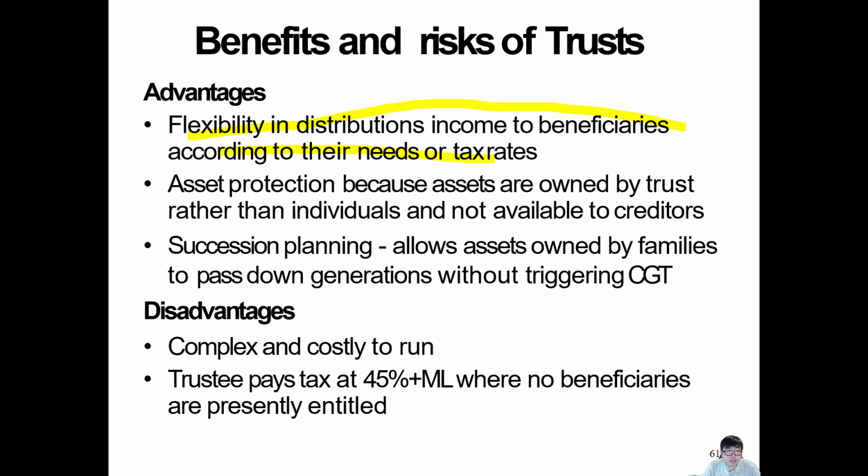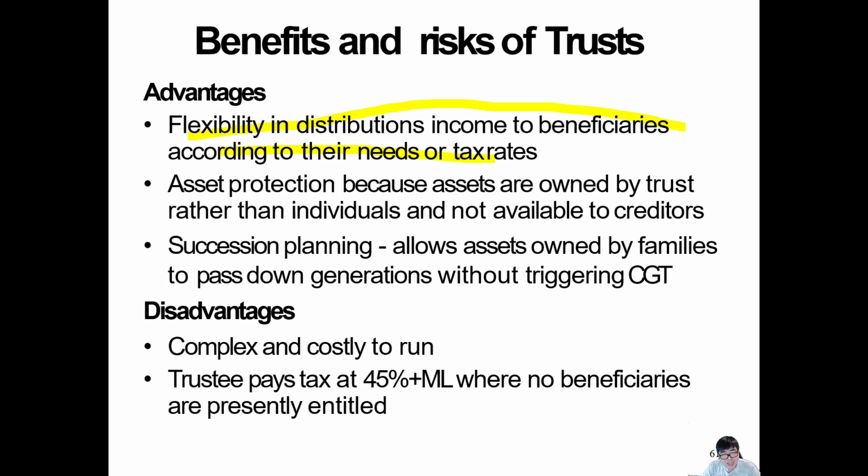And the disadvantage: it is complex and costly to run. During my time working as a tax accountant, the thing I hated the most was dealing with trusts, because it's very complicated. There are a lot of things I need to check, well, that's the job. Beneficiaries have to be presently entitled. You have to interview the kids: are you happy to give the money back to your parent?